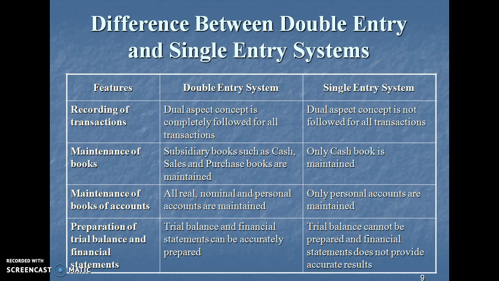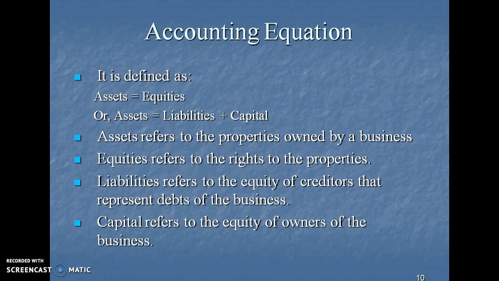Maintenance of books. Subsidiary books such as cash, sales, and purchase books are maintained. Only the cash book is maintained in the single entry system. In the double entry system, real, nominal, and personal accounts are maintained, whereas in the single entry system, only personal accounts are maintained. There is a preparation of trial balance and final financial statements in the double entry system. No such statements are prepared in the single entry system.